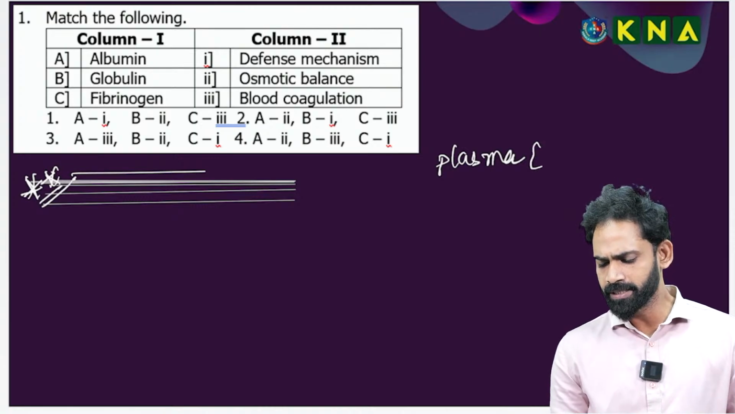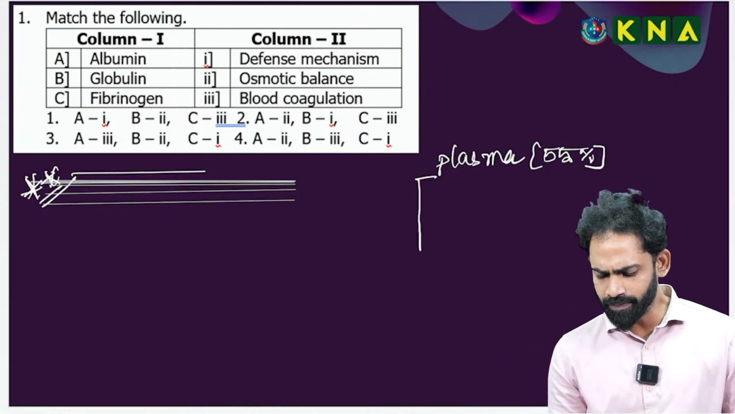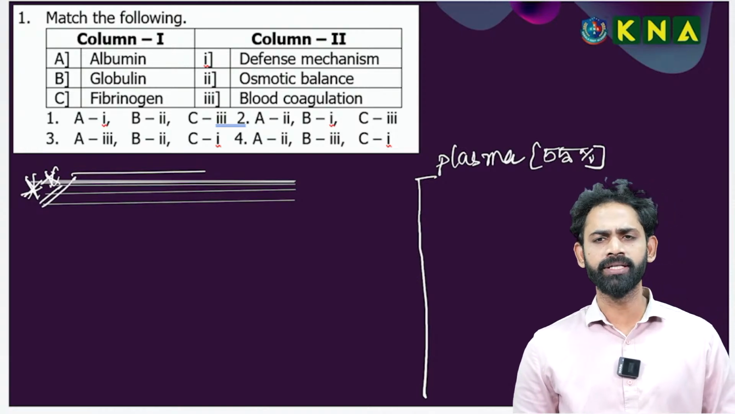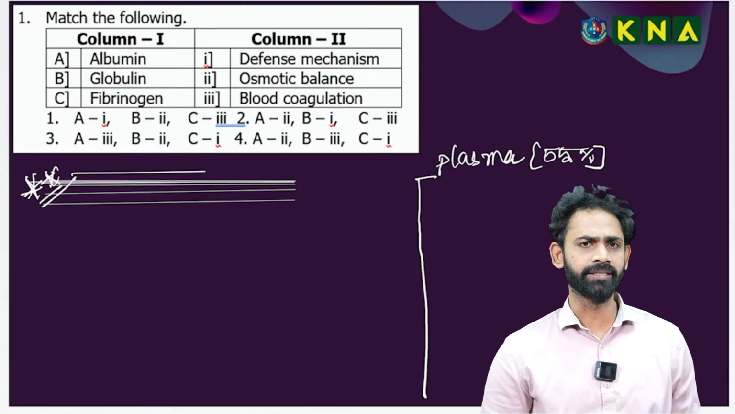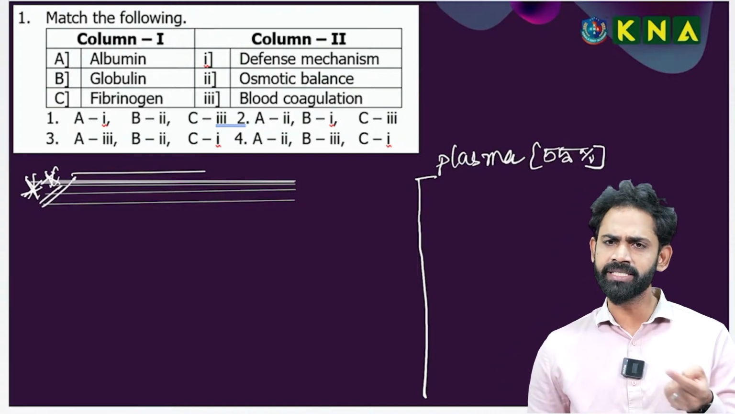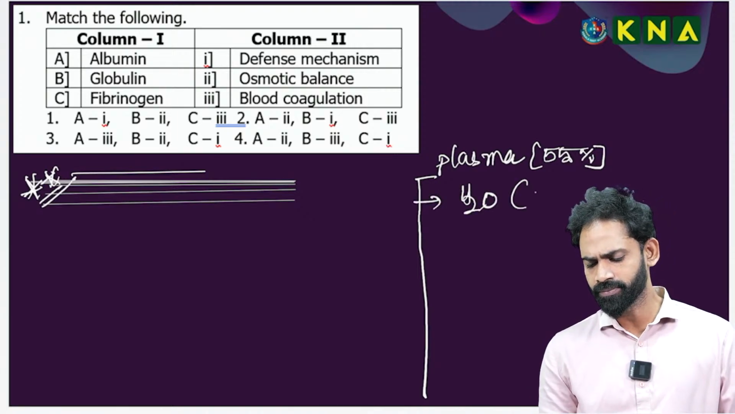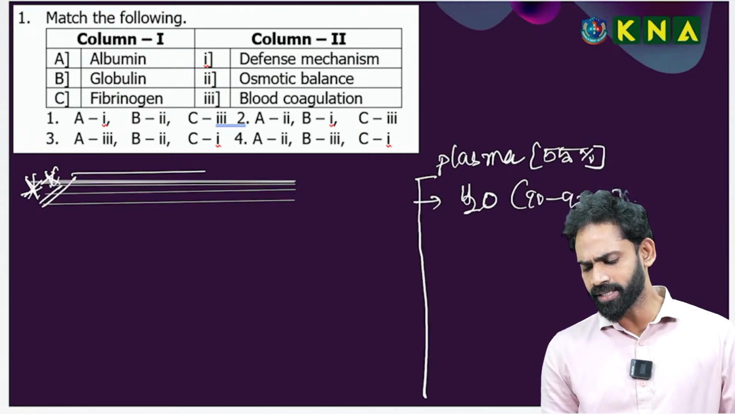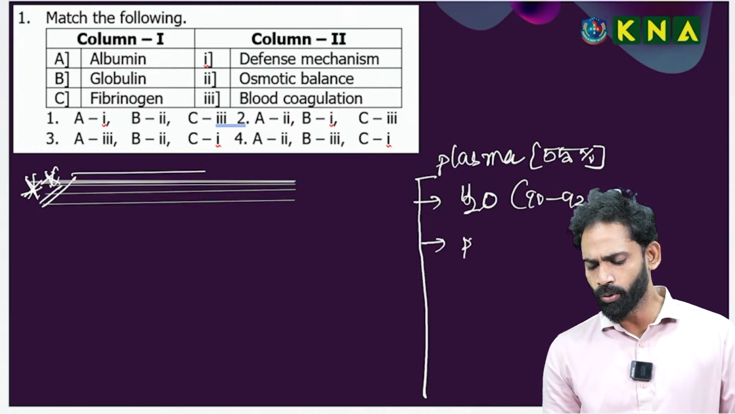As we know, plasma occupies 55% of the blood composition. What are the components in the plasma? Already I said this question is important; it was given in the NEET exam one year. The plasma composition: first one is water. 90 to 92% of the plasma is just water. That is followed by the proteins, which occupy 6 to 8%.